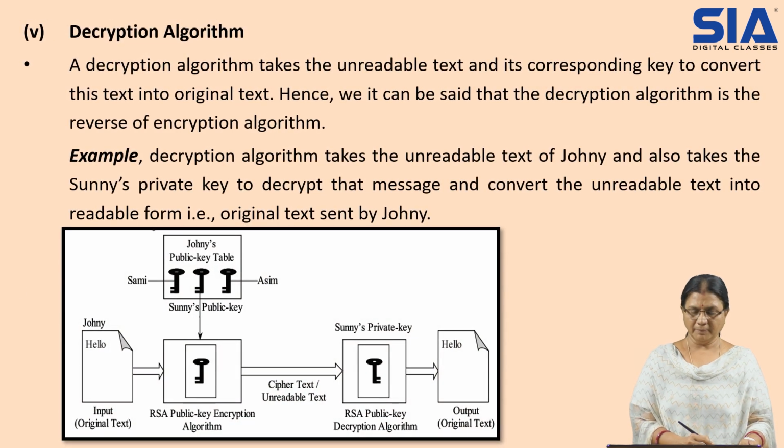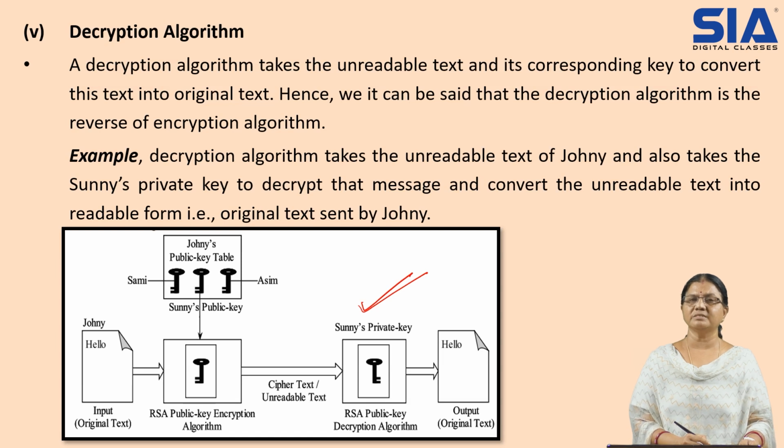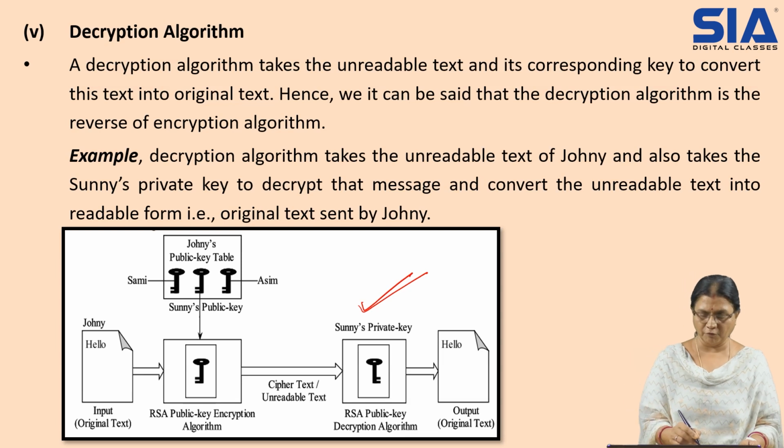Then to change it back, they need a decryption algorithm, which works with the help of the private key. A decryption algorithm takes the unreadable text and its corresponding key and converts it into the original text. Hence it can be said that the decryption algorithm is the reverse of the encryption algorithm. In the example, the decryption algorithm takes Johnny's ciphertext and Sunny's private key to decrypt the message and convert it from unreadable to readable form.